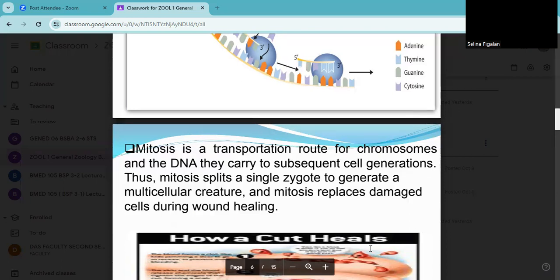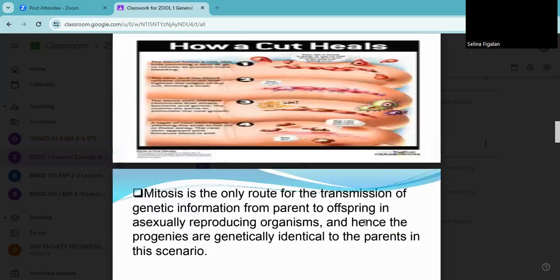Pero in cancer cells, nagmo-multiply siya continuously. That is the reason why nag-undergo ng chemotherapy in order to kill other cells na nagre-replicate, which is abnormal. Okay? So pag meron tayong cuts or na-scratch or nagkaroon ng sugat, ang ating wound ay nai-heal through the process of mitosis.